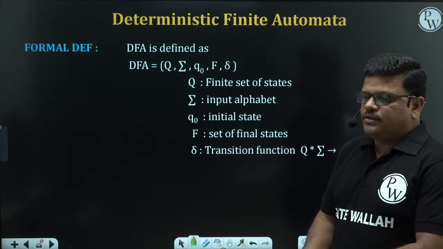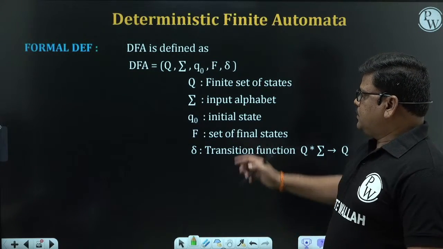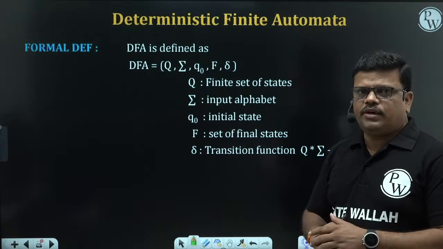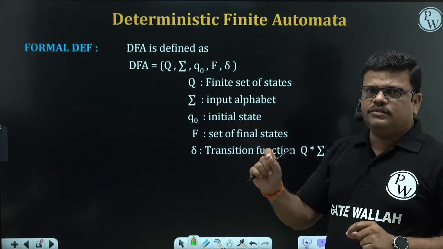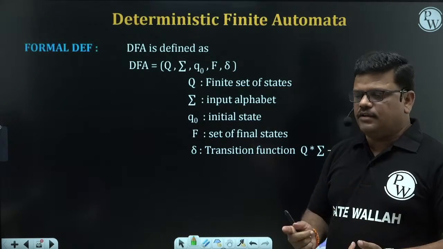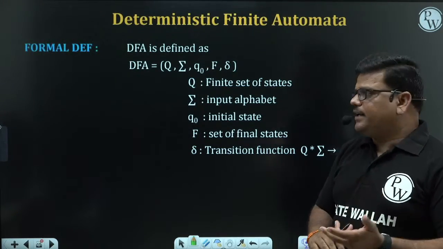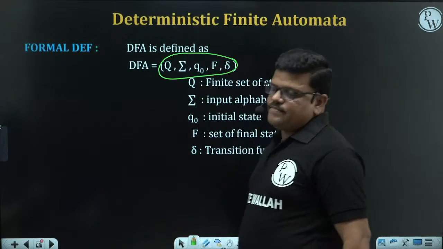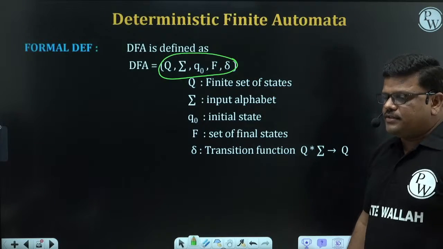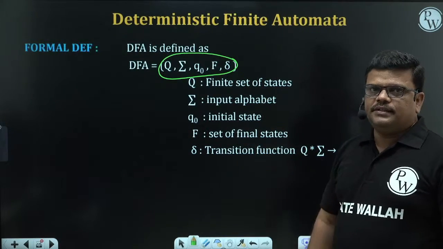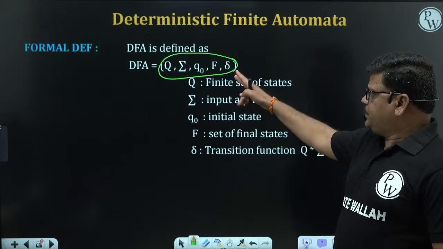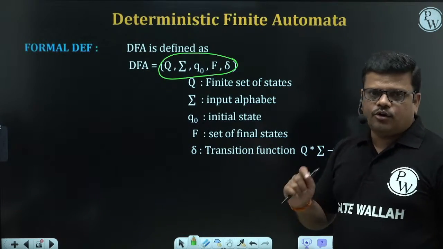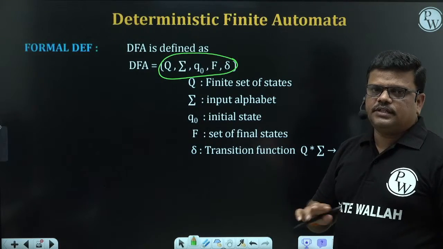To understand the concept of DFA in a more clear way, the DFA is defined like this. The previous one is the general definition, whatever we studied: from every state, every symbol, a transition should exist. If you want to study in a more clear way, this is the best one. To say any automata is a DFA, these 5 tuples should be there. If the 5 things are there, we can say confidently that the automata is a DFA. If they are not there, it is not a DFA.